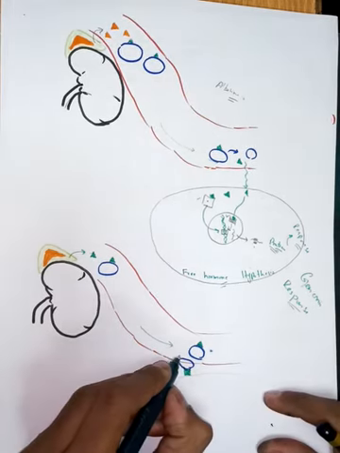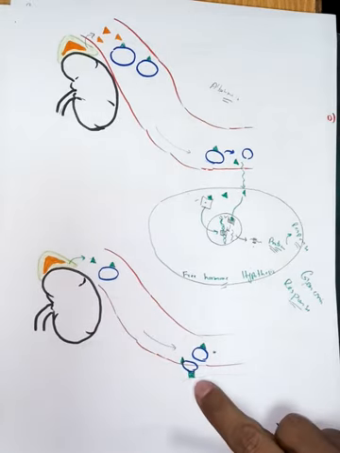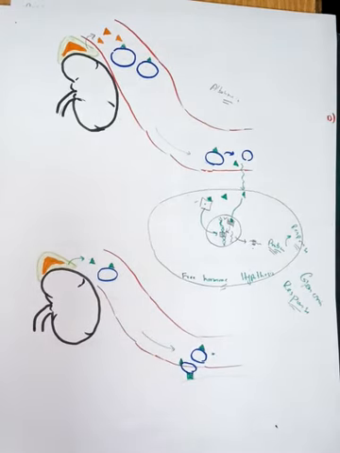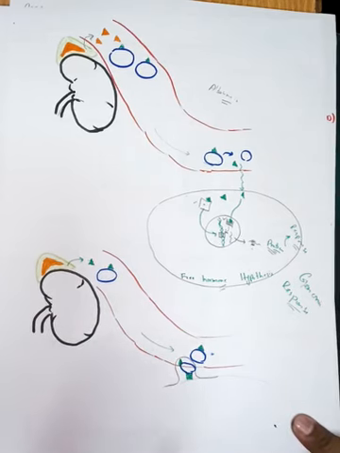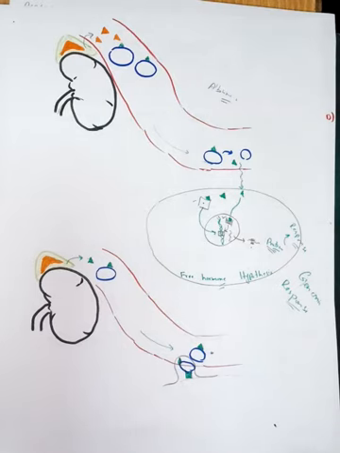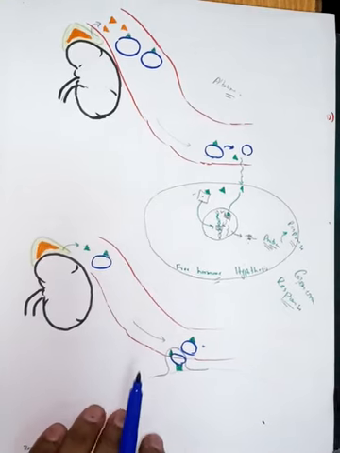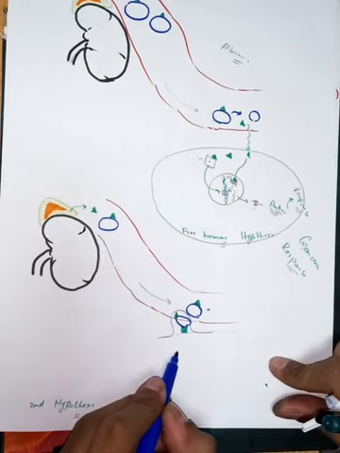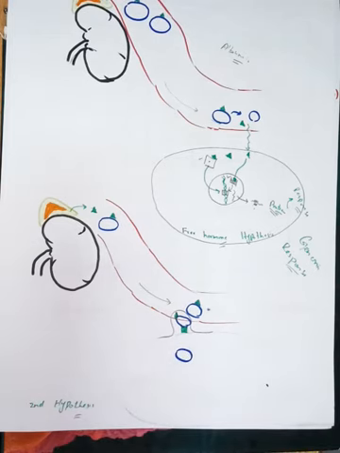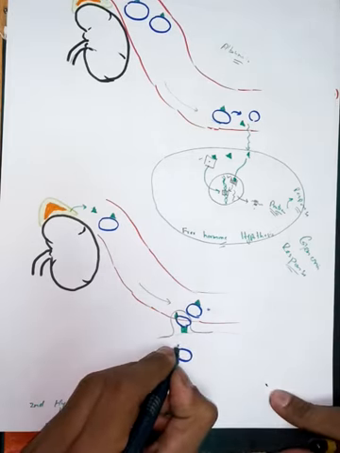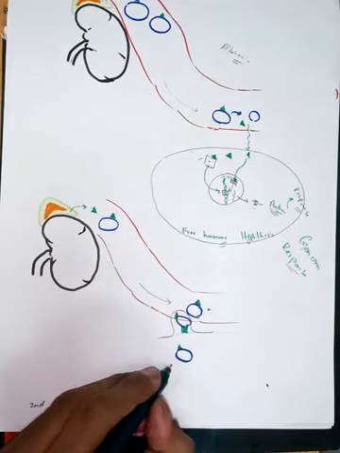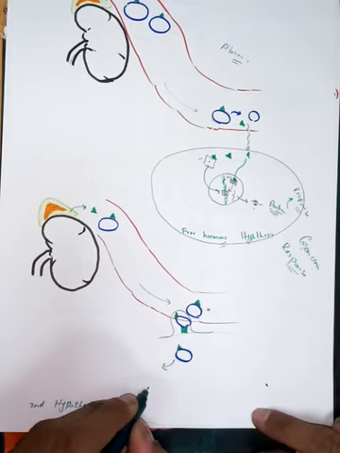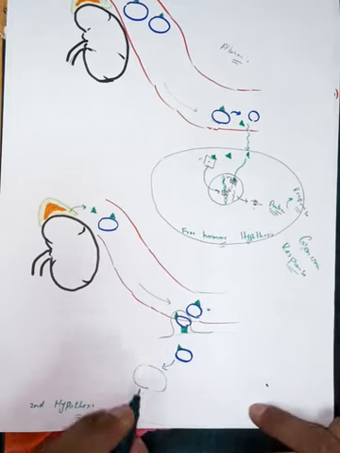and when this complex along with the hormone binds to these receptors, this receptor hormone complex will be endocytosed. So through the process of endocytosis, this hormone and receptor complex will get inside the cell. Now this complex will go to the lysosome. It will be taken up by the lysosomes.